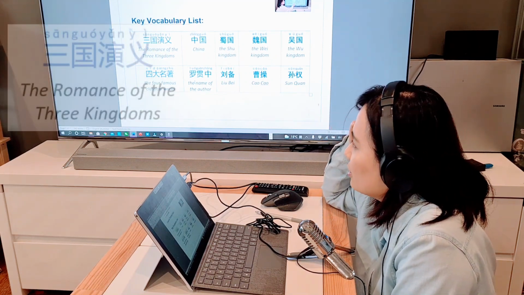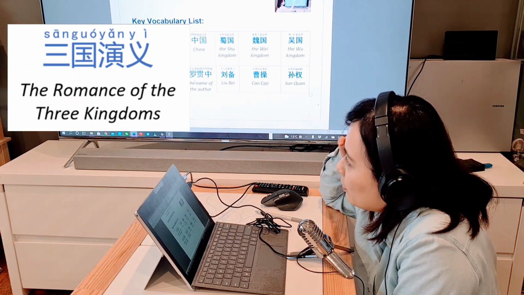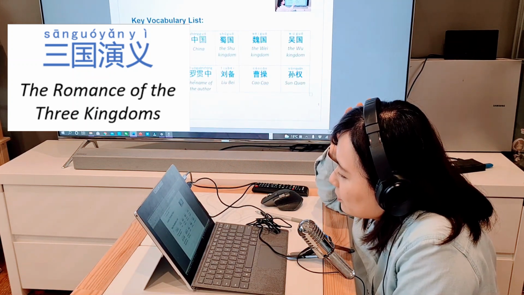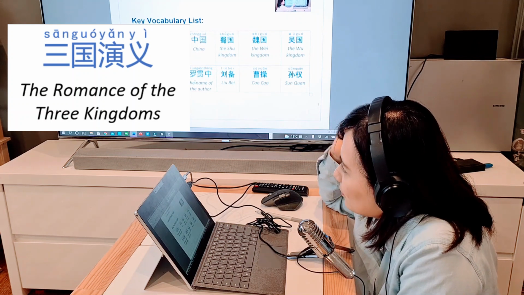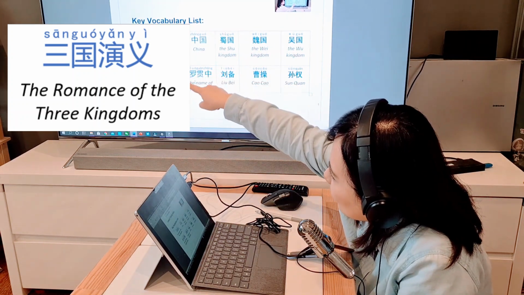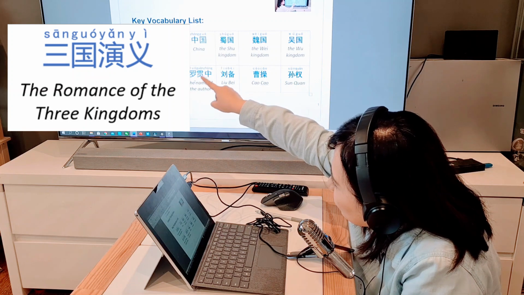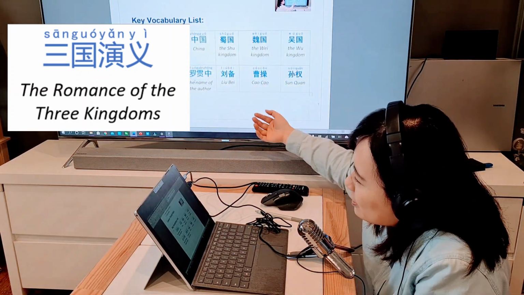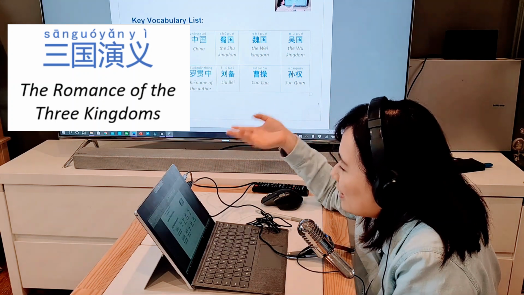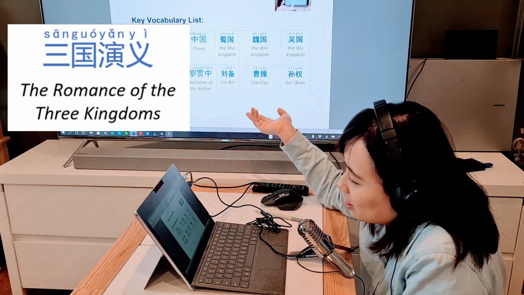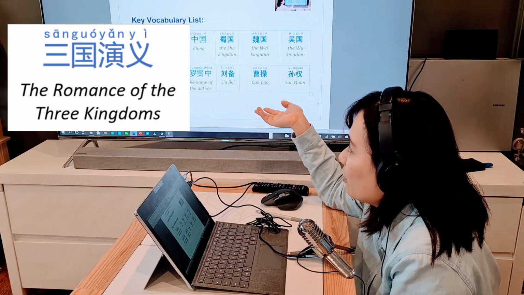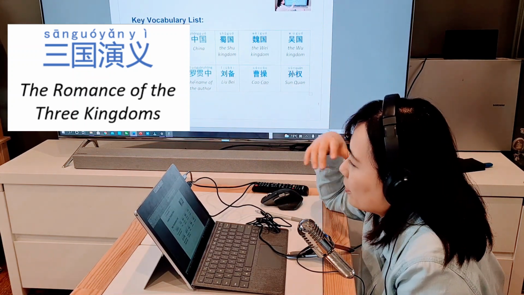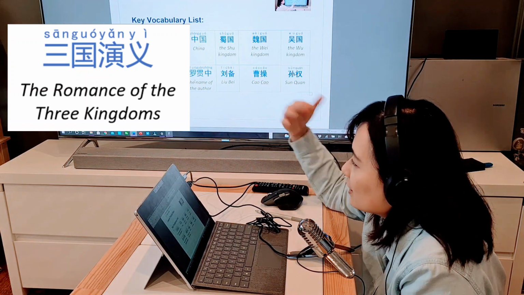in details. So the first one is the name of the book in Chinese, 三国演义, the Romance of the Three Kingdoms. You can tell the first one is 3. 三国 is kingdoms or countries. 演义, that's the romance, or 演 means drama. 义 is loyalty. So many chapters of the book is actually about loyalty and friendship or respects and wars.